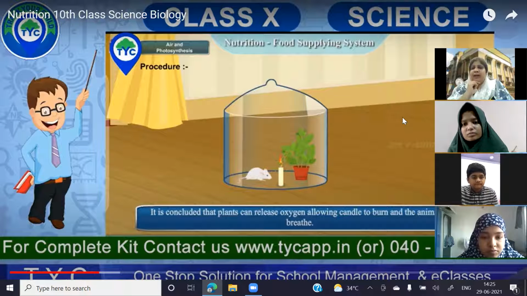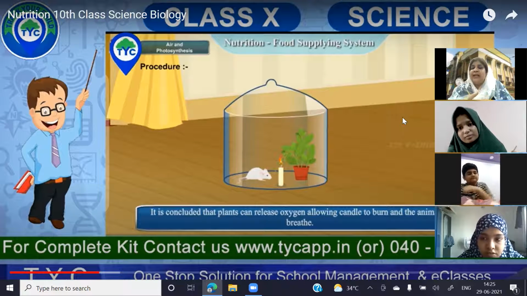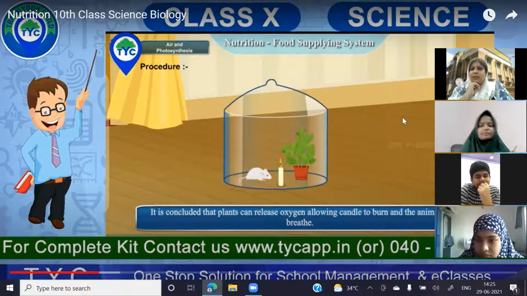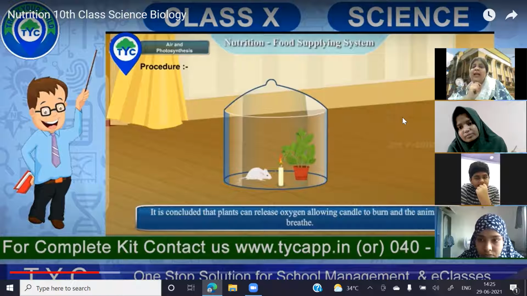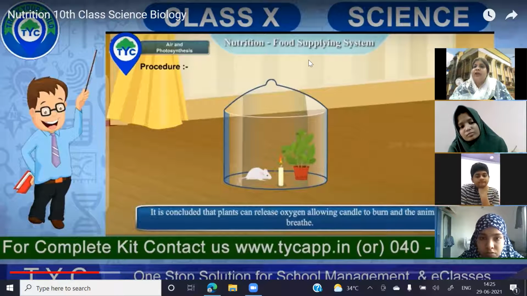Supposing you are coming to school on a vehicle. Instead of that, can you use some other vehicle that will help reduce pollution? Cycle. Yes, very good. Cycling will help you in exercising. It will be a very good exercise for you, and at the same time you can avoid pollution. So as a student of science, you have to think in this direction, as well as educate the people you see around you. All those people who are not following this, you have to educate them.